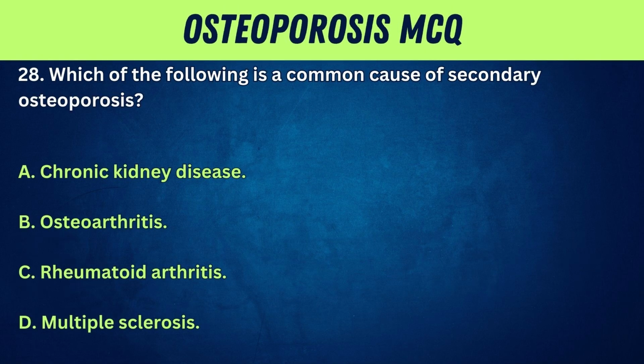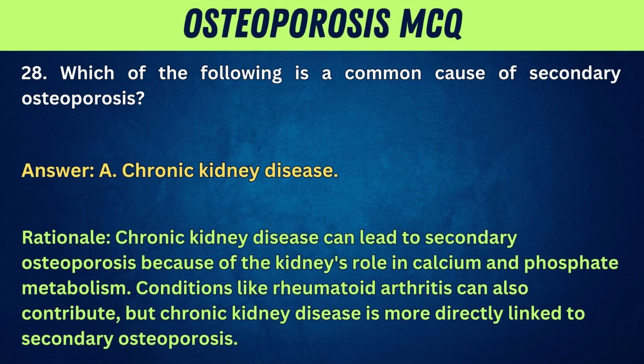28. Which of the following is a common cause of secondary osteoporosis? A. Chronic kidney disease. B. Osteoarthritis. C. Rheumatoid arthritis. D. Multiple sclerosis. Answer: A. Chronic kidney disease. Rationale: chronic kidney disease can lead to secondary osteoporosis because of the kidney's role in calcium and phosphate metabolism. Conditions like rheumatoid arthritis can also contribute, but chronic kidney disease is more directly linked to secondary osteoporosis.